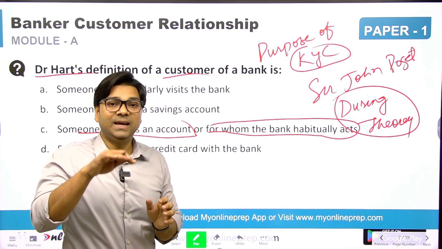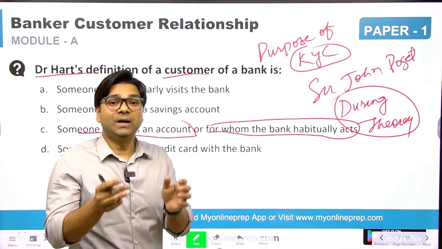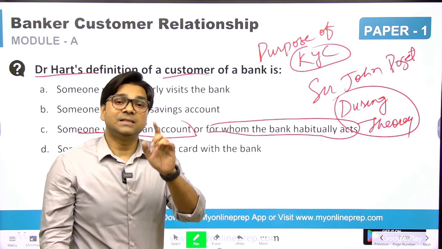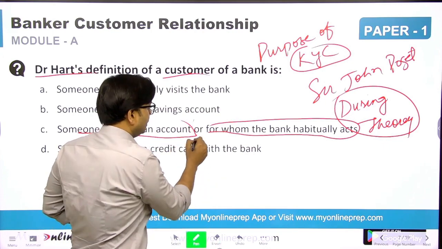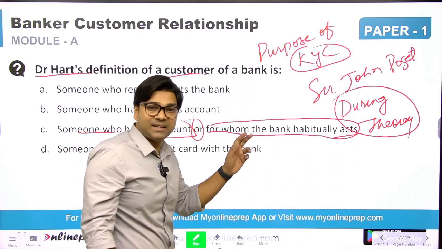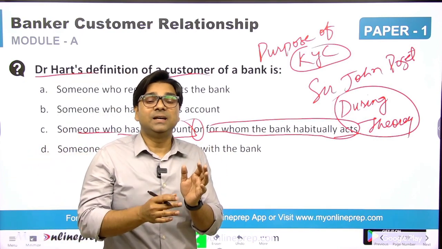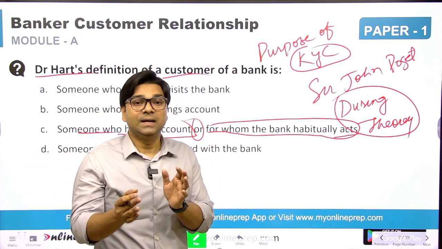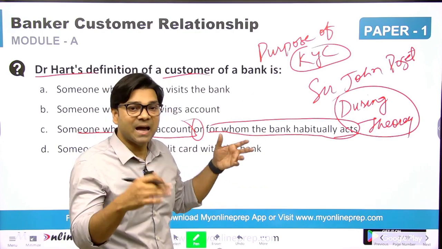Now again, when it is given that as per Dr. Hart's theory, what is the customer definition? A customer is one having an account or one for whom the bank habitually acts. This is the second theory. And the third theory will be: what is the customer definition for the purpose of KYC? If that is given, then it will be entirely different.